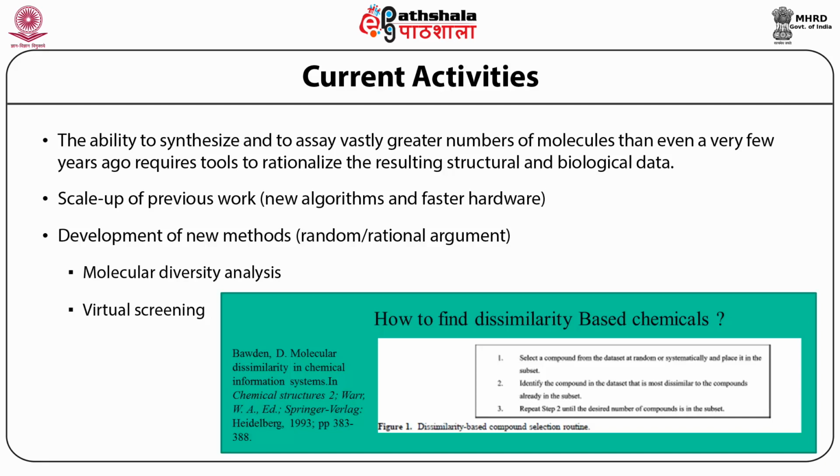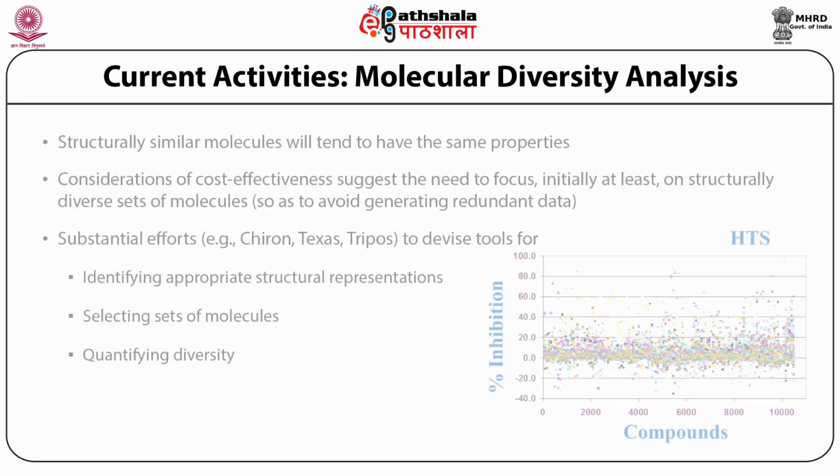As you see here, different companies produce many software tools, as well as collect and define new compounds, mostly for appropriate structural representation, sometimes selecting sets of known molecules, sometimes quantifying the diversity. Here is a plot.